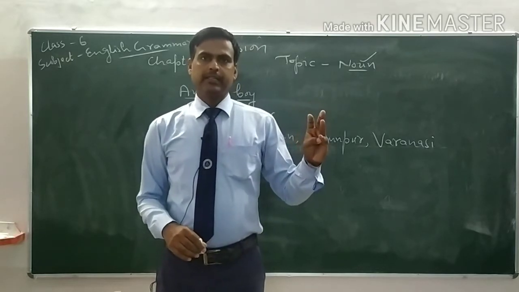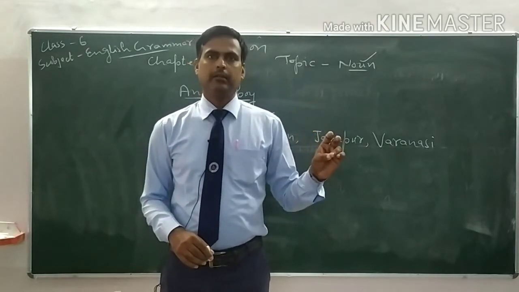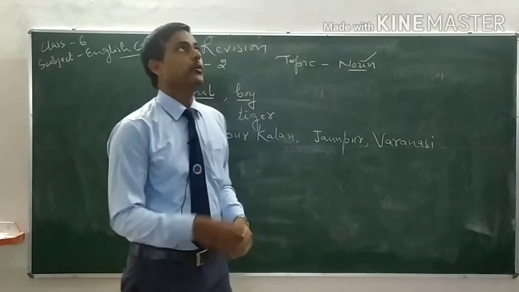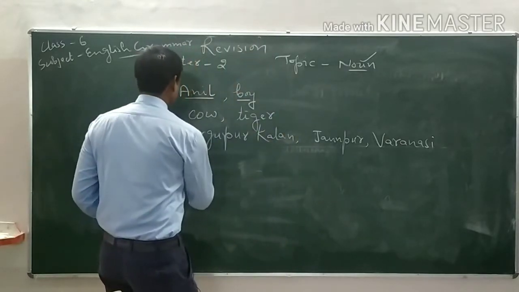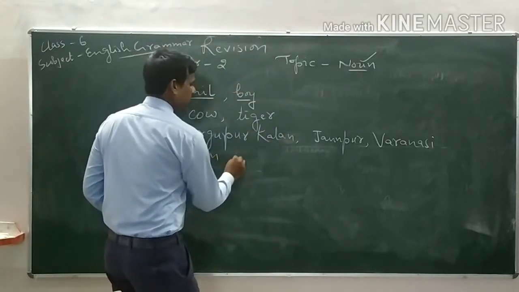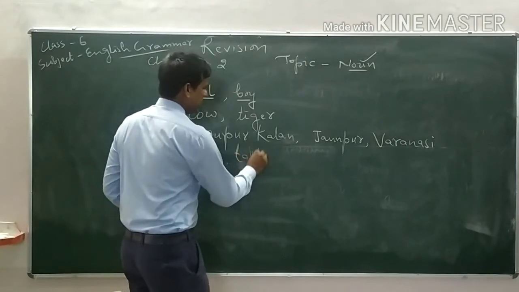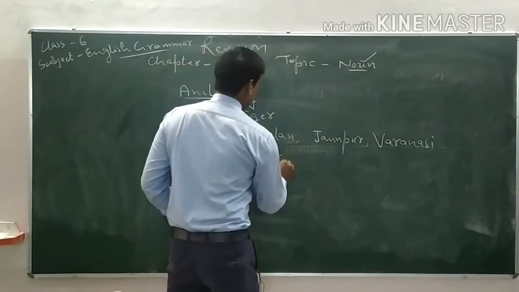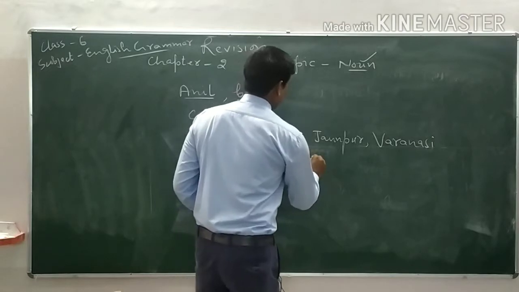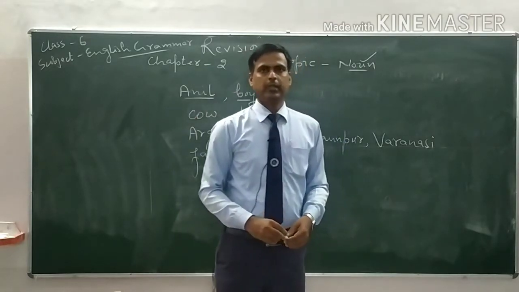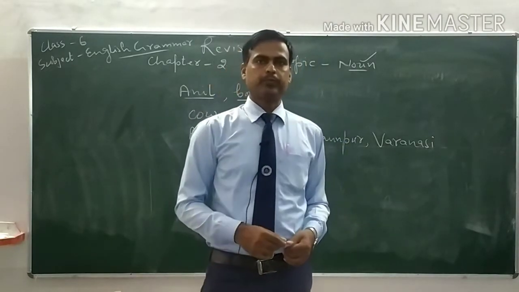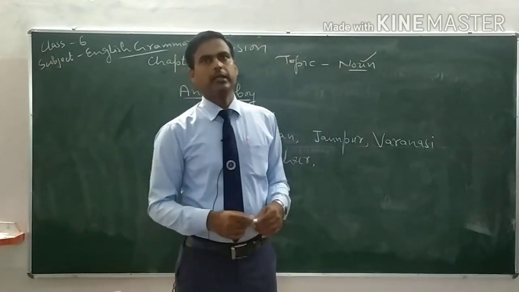Person, place, animal and thing. In thing, you can say fan, table, chair, etc. And ideas too. Idea is also a noun.